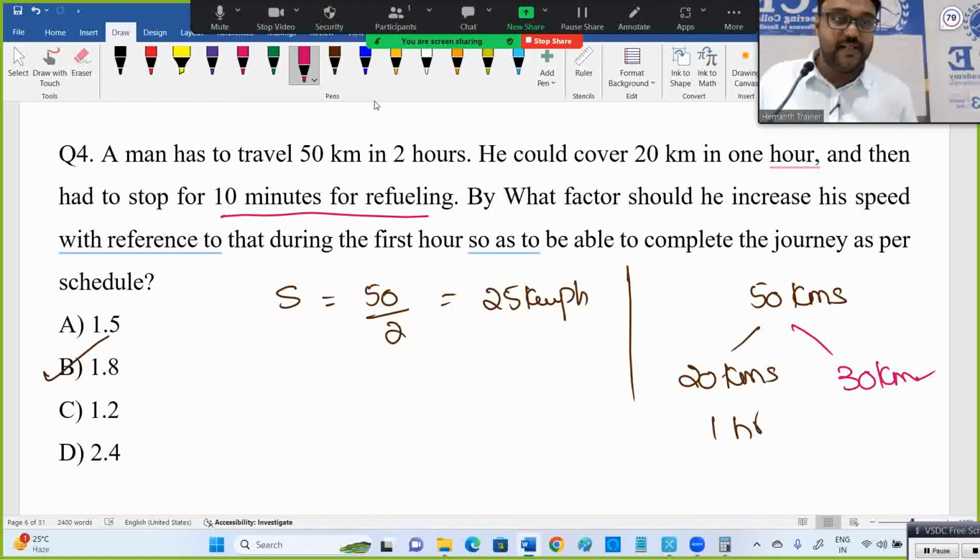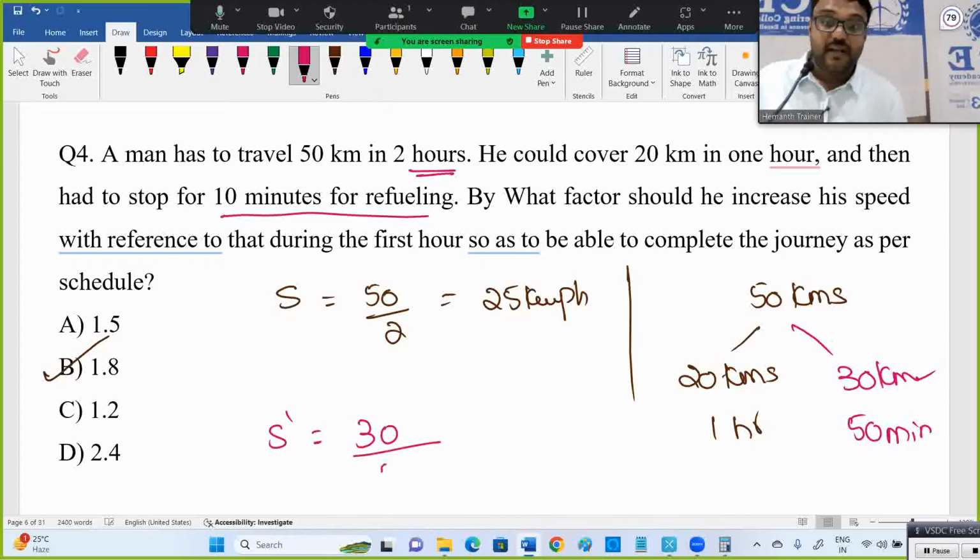Now you need to complete on time. By what factor do you need to increase the speed? These 30 kilometers you need to complete in 50 minutes only, because the total time is fixed at 2 hours. Having used 10 minutes for refueling, the time left is 50 minutes. So the new speed is 30 kilometers in 50 minutes. Speed is in kilometers per hour and distance is in kilometers, so minutes should be converted into hours.